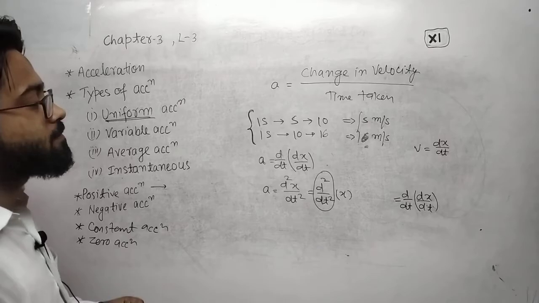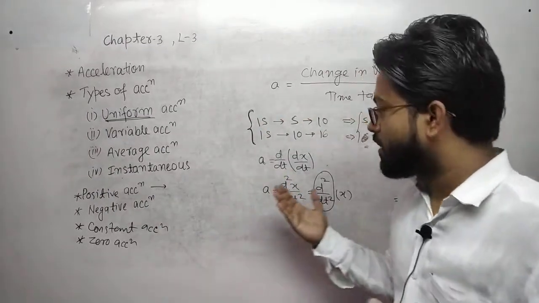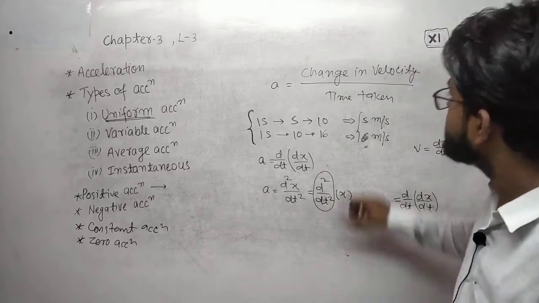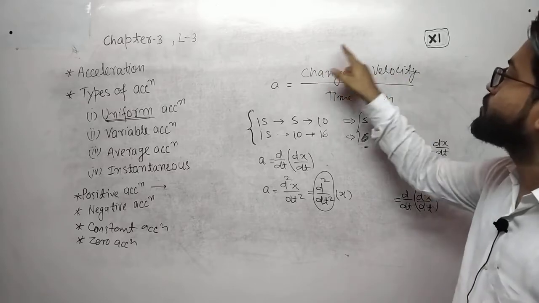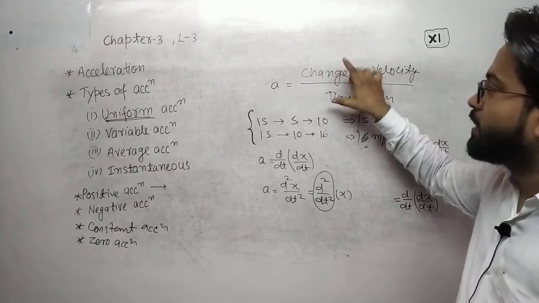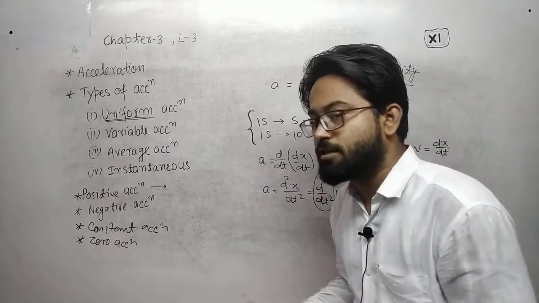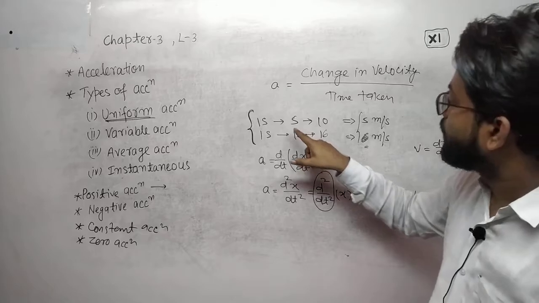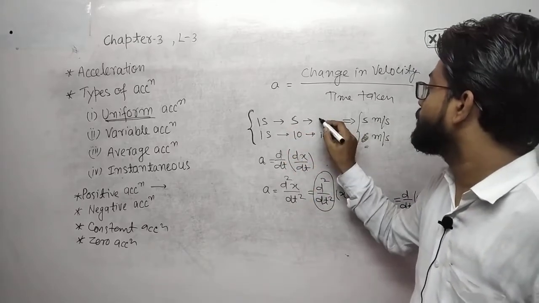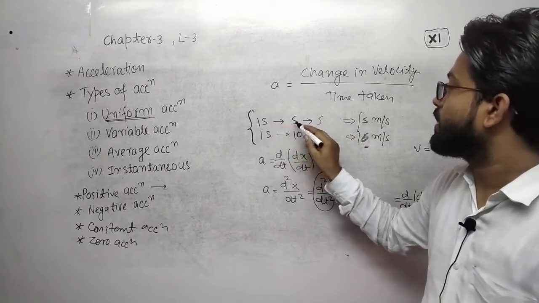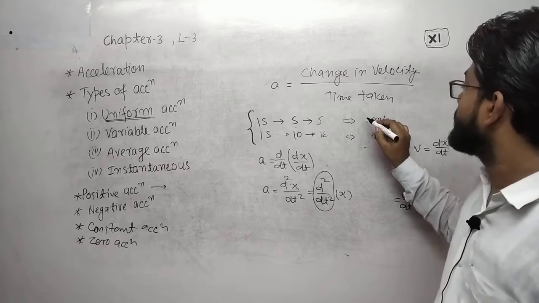Zero acceleration means when the acceleration is zero, change in velocity will be zero. When the numerator is zero, the acceleration will be zero. Change in velocity is zero means the change in the velocity is not happening, initial velocity is 5 meter per second and final is also 5 meter per second. In 1 second there is no change in velocity, that means the change in velocity is zero.